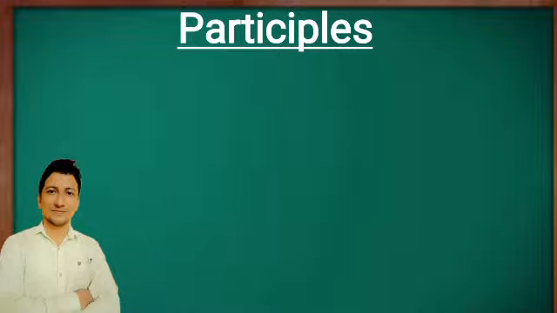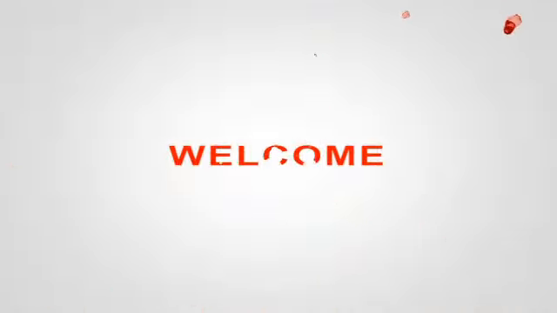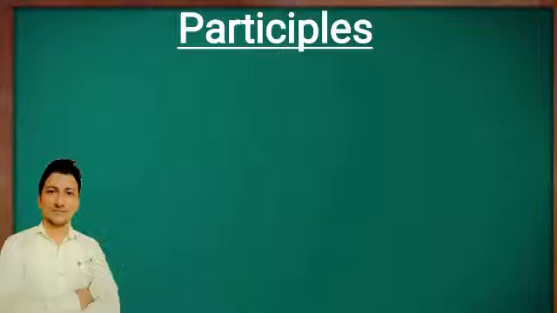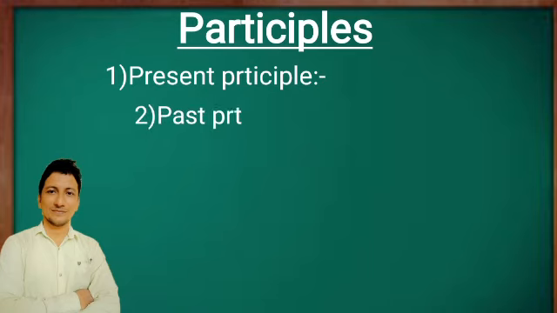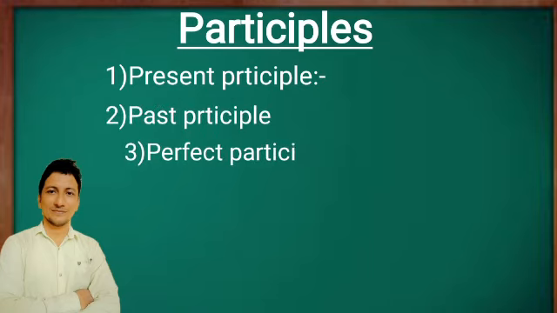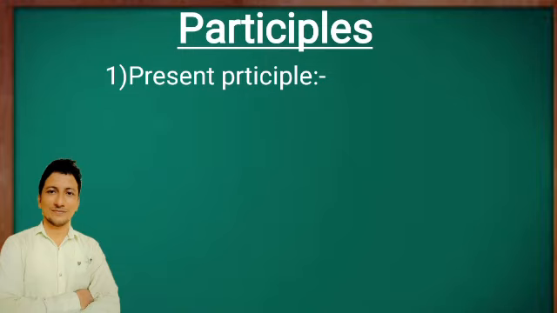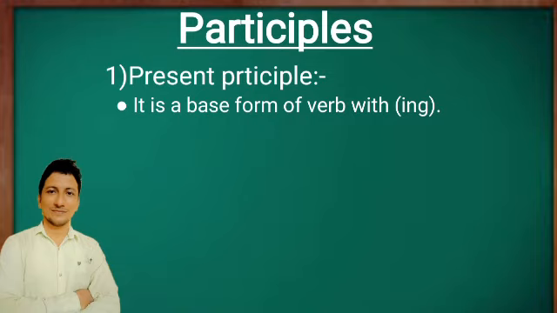So let's begin to know about participles. There are three types of participles, which are present participle, past participle, and perfect participle. Let's first learn about present participle. Present participle is a base form of verb with ing.